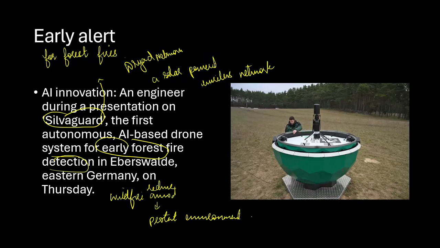The system significantly reduces the fire response time, helping the prevention of large-scale fire destruction. So the time taken, see, I'm not saying that the AI will completely stop it, but the time taken in the response, if we know earlier that there is a forest fire, it can be easily resolved. The response time for this particular disaster will be less, and like this, we will be able to reduce the impact of it. Salvaguard has successfully determined unauthorized wildfires in minutes, proving its efficiency in wildfire management.